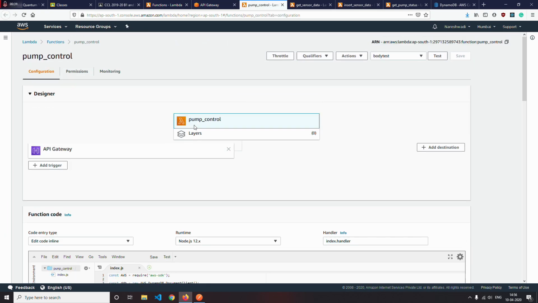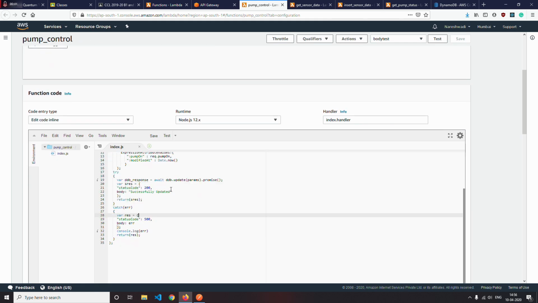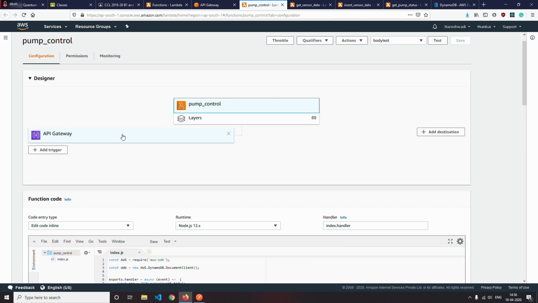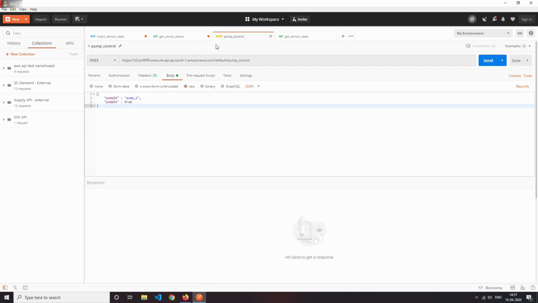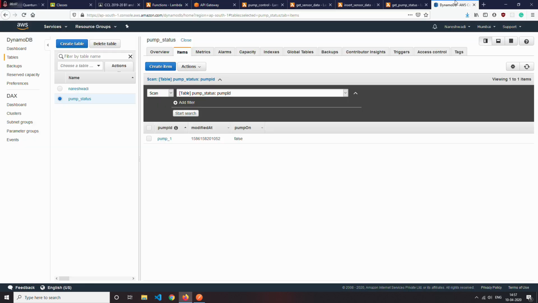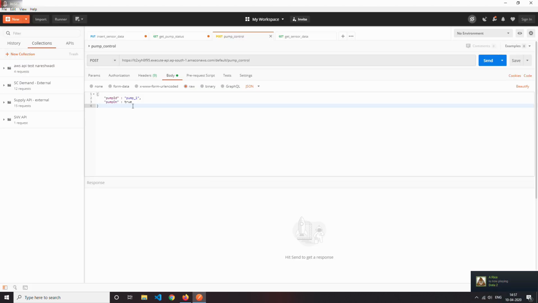Now there are 4 API functions or Lambda functions to be executed. First is pump control, which changes the status of the valve. The user will receive an acknowledgement upon its request. Currently the pump status is false. To turn it on, we will send a request. The user will receive the message of successful operation.